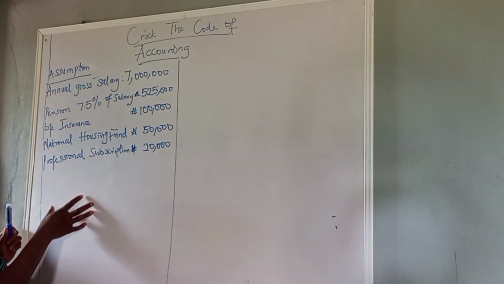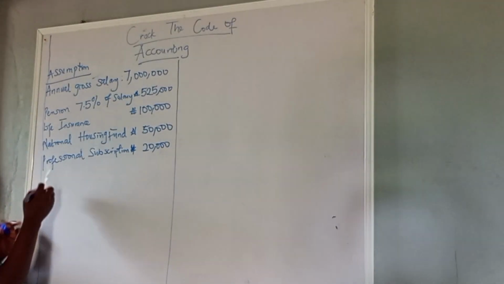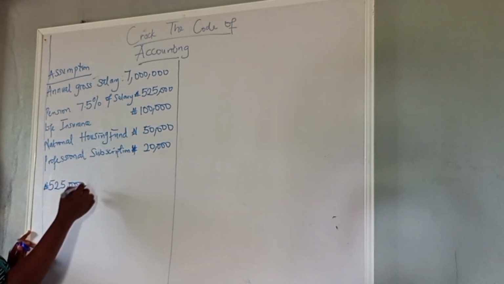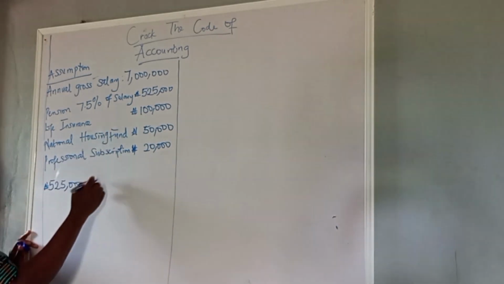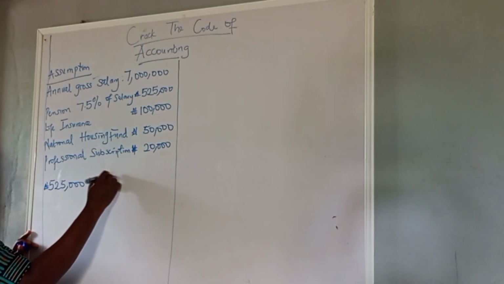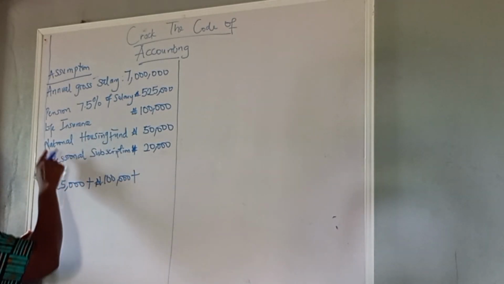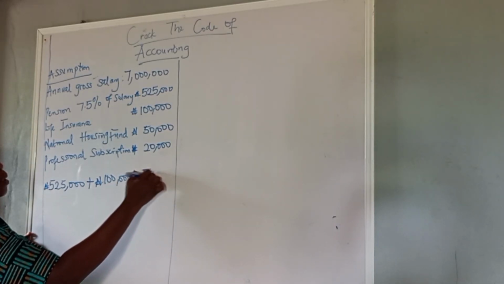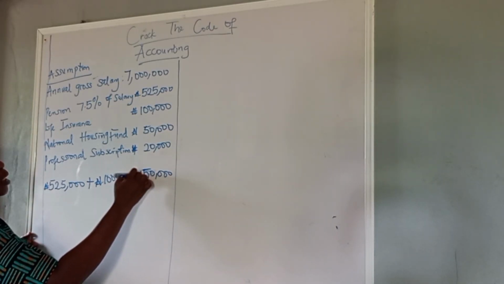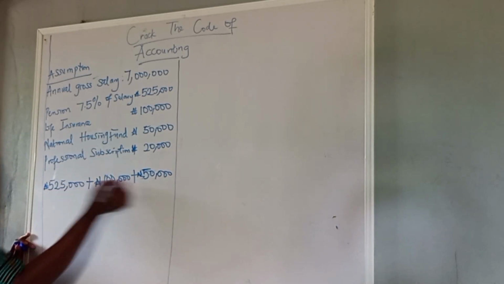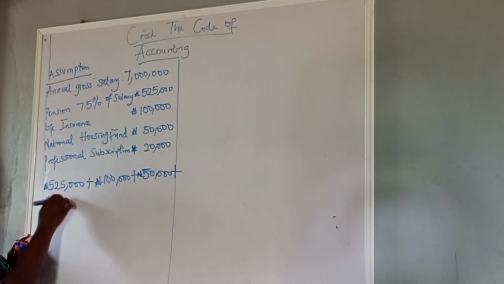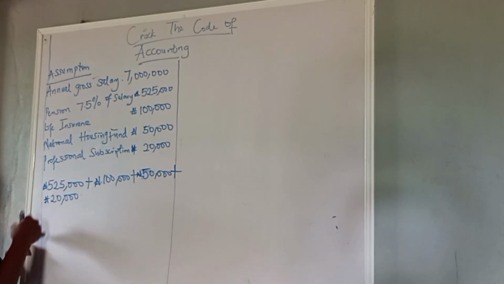First, let's calculate all the deductibles. We have 525,000 naira, which is for pension, plus 100,000 naira, which is for the life insurance, plus 50,000 naira for the National Housing Fund, plus 20,000 naira for the professional subscription.